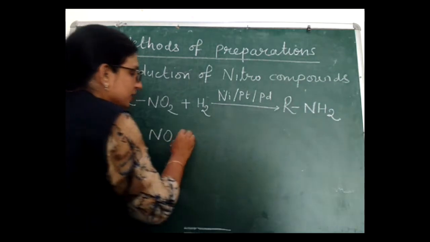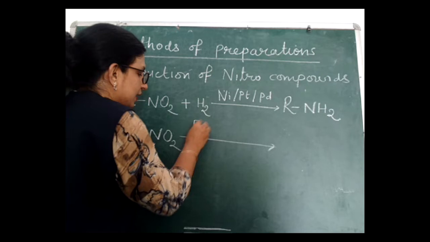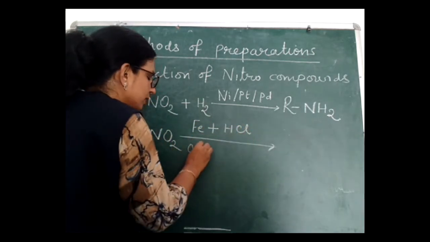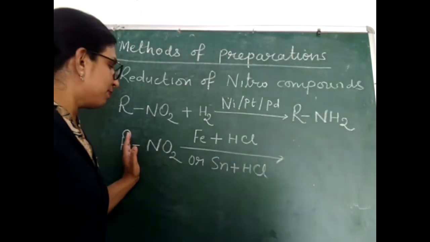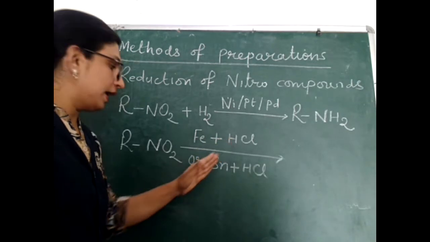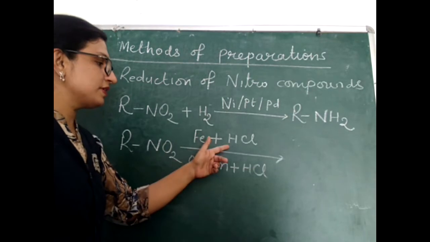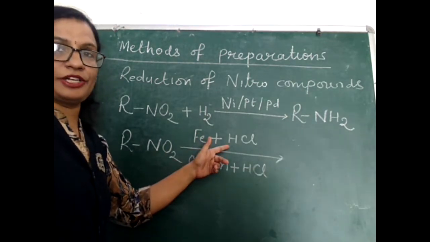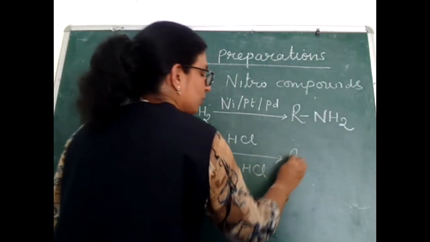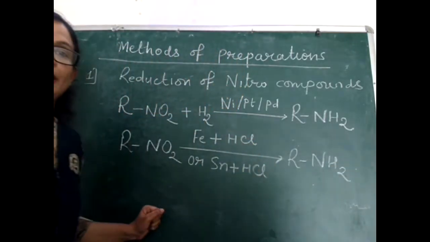Nitro compounds can also be reduced using two reducing agents, iron in the presence of HCl or tin in the presence of HCl. These metals in the presence of HCl can also behave as reducing agents, and when this reduction takes place, again the NO2 group is reduced into the NH2 group and we are getting amines.